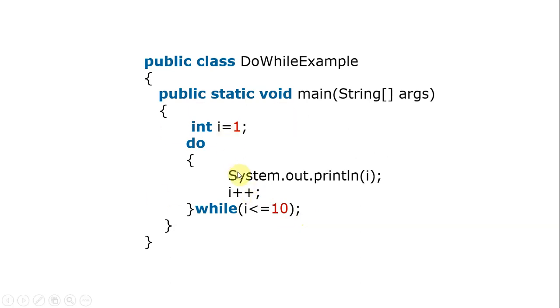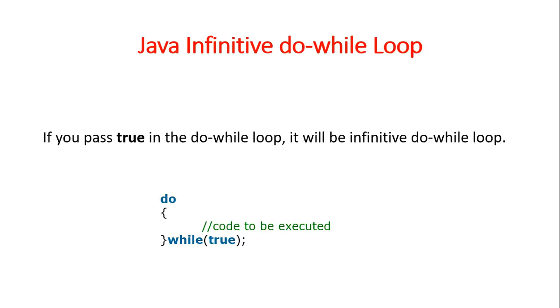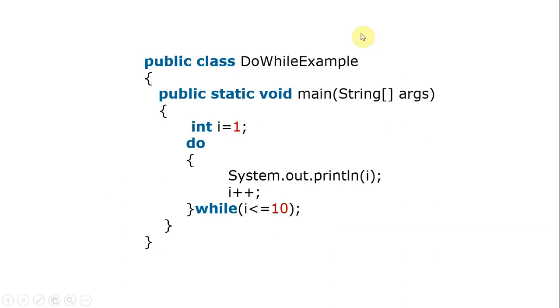In do while, one drawback is that irrespective of the condition, the statements execute at least once. But it is useful if you are not fixed with how many times a loop should be executed. If you are not fixed with the number, then you can go with the do while. But here at least one time the statements are executed, irrespective of the condition.